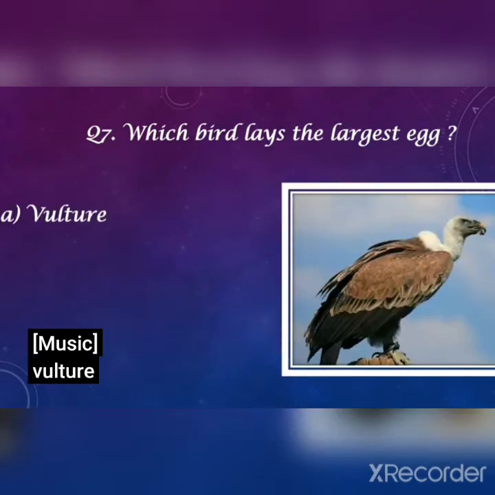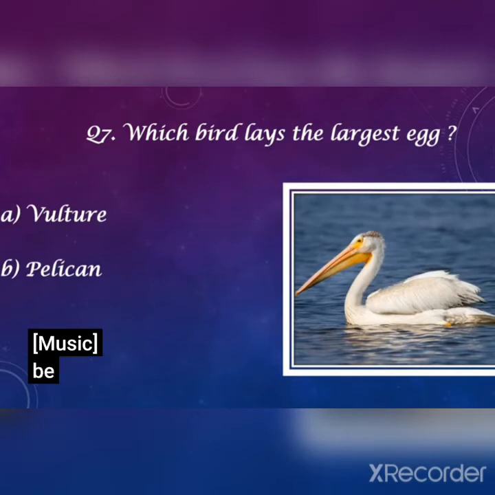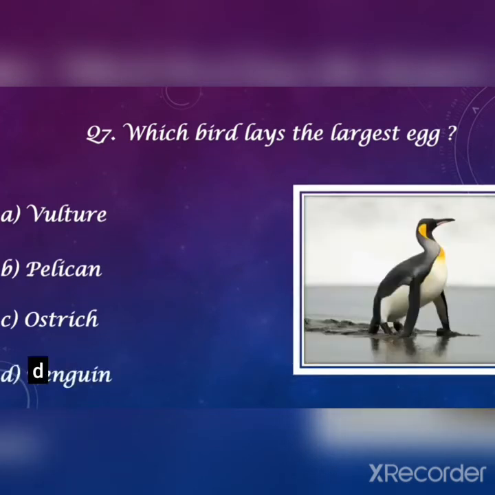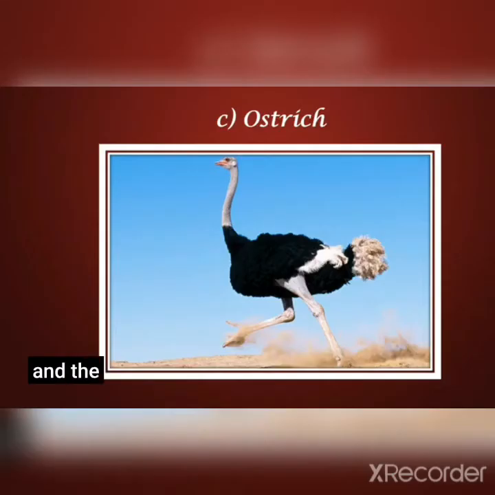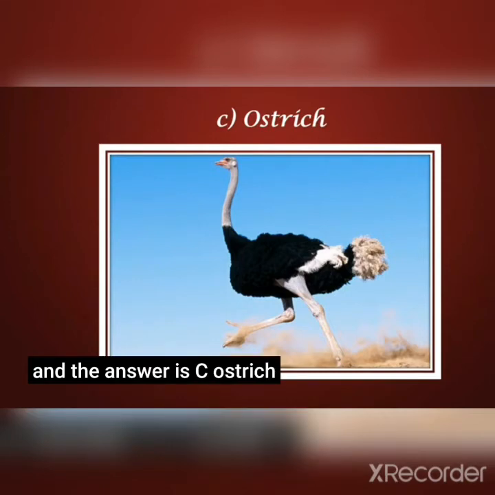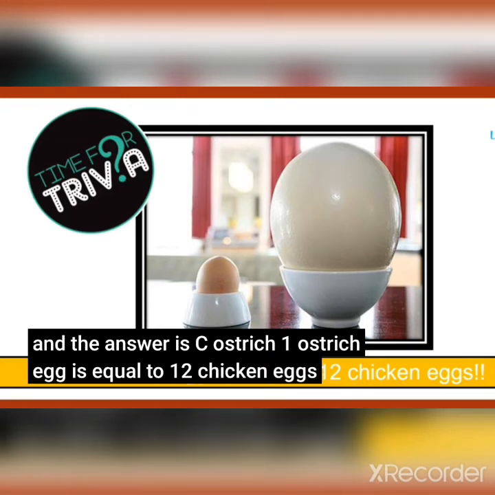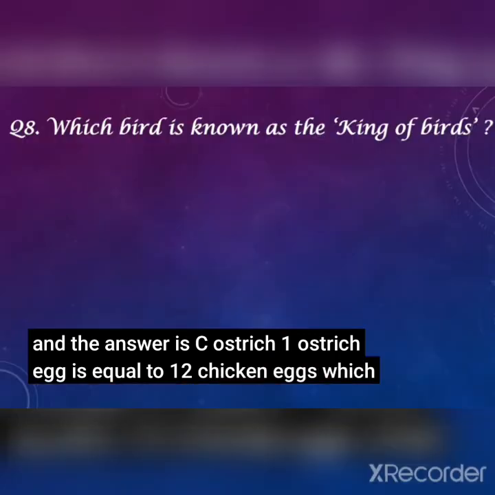Next, which bird lays the largest egg? A. Vulture. B. Pelican. C. Ostrich. And D. Penguin. Answer is C. Ostrich. One ostrich egg is equal to 12 chicken eggs.